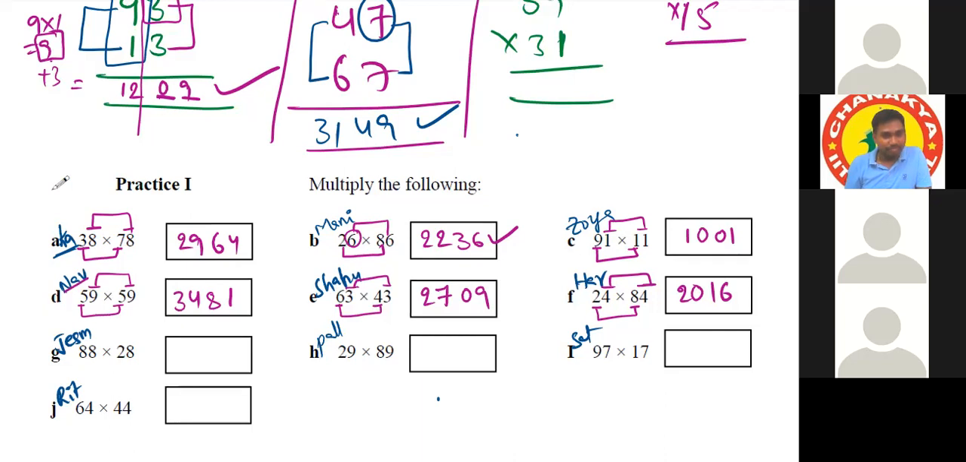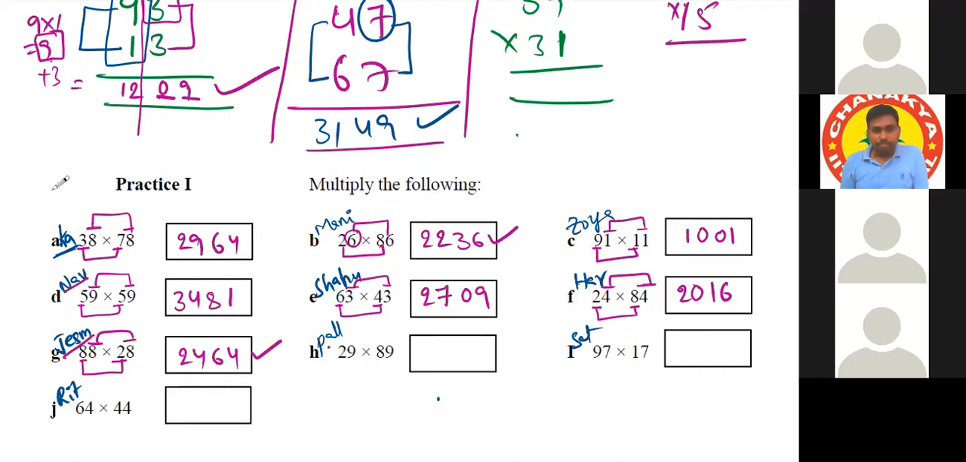Okay, sir. Jashmita, carry on. Yes, sir. 8 into 2 is 16. Okay. 16 plus 8 equals 24. Okay. 8 into 8 is 64. Yes. That's all. So 2464.